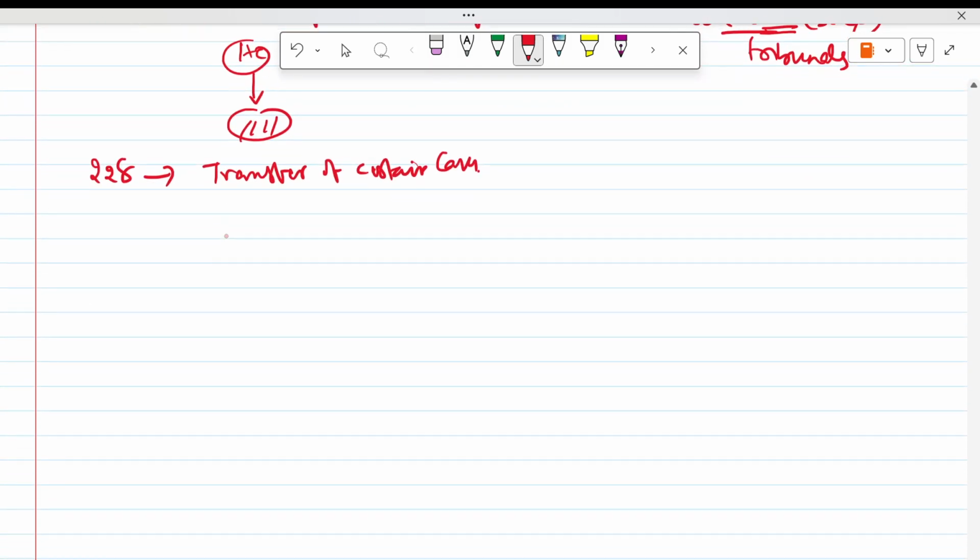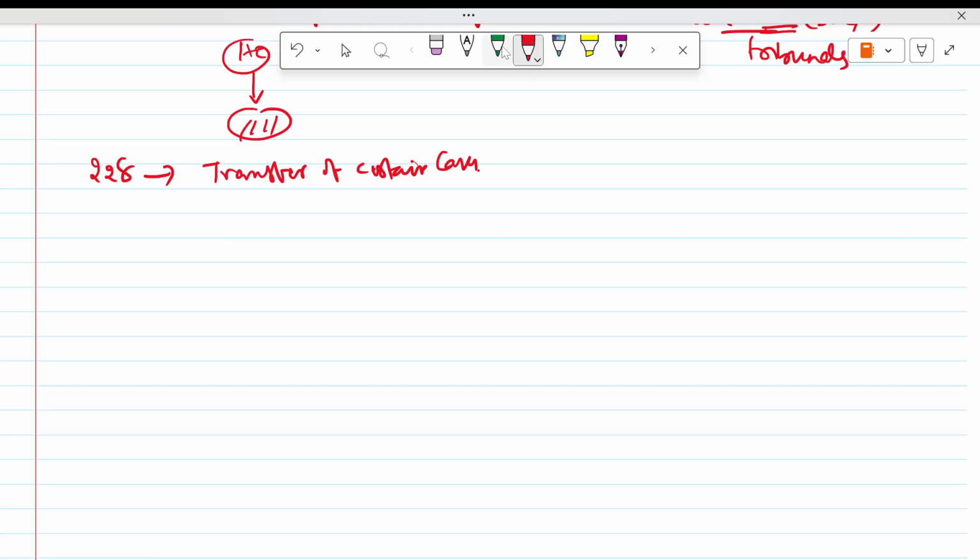Here what happens? Let's say there is a lower court with some case pending.